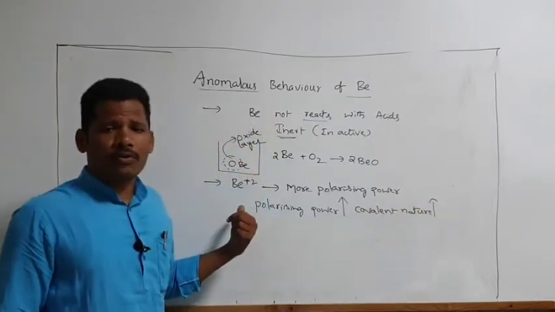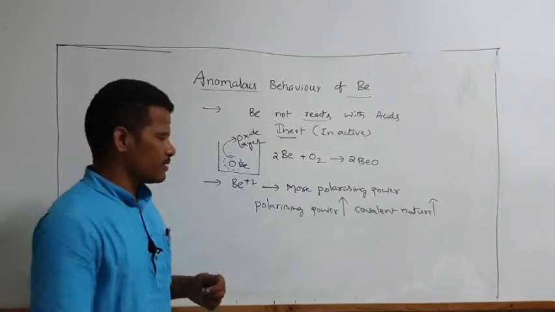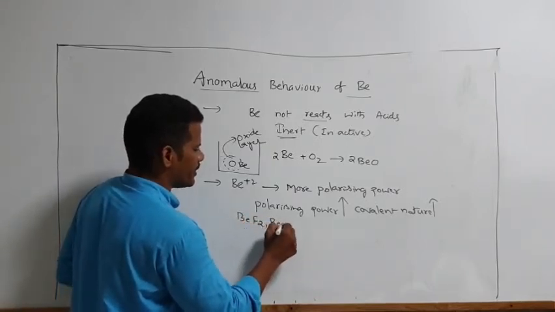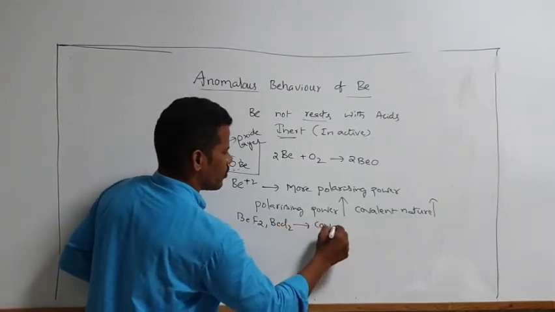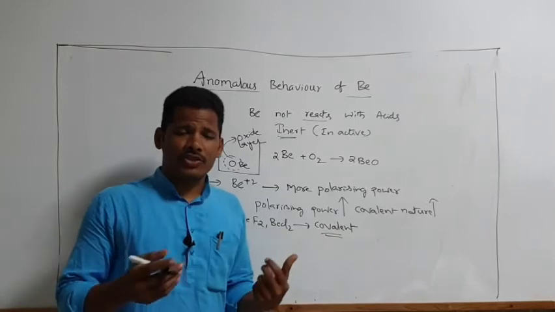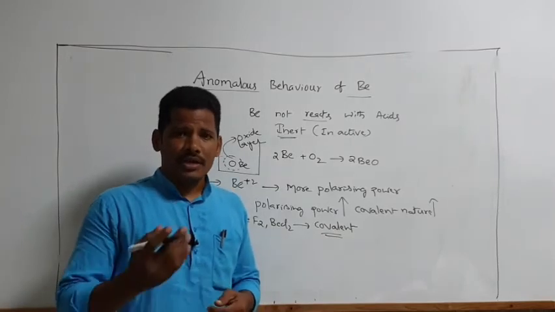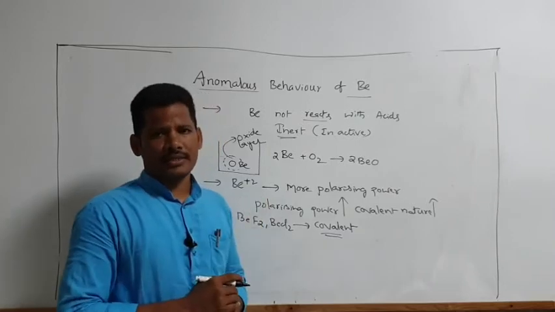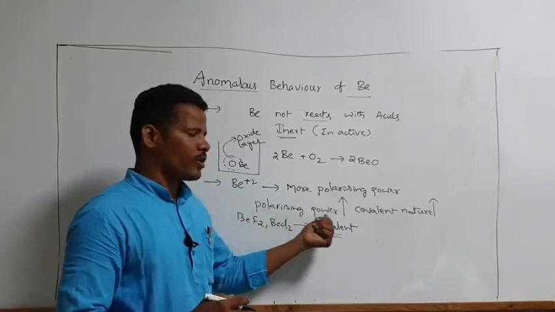So beryllium compounds are covalent in nature. Beryllium compounds like beryllium fluoride or beryllium chloride are covalent in nature. But the remaining compounds, magnesium, calcium, strontium, barium, are ionic in nature. Only beryllium compounds have covalent nature. Why covalent nature? Reason, polarizing power.